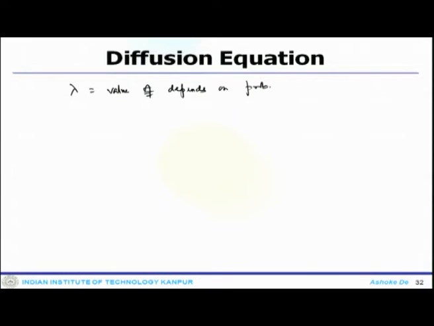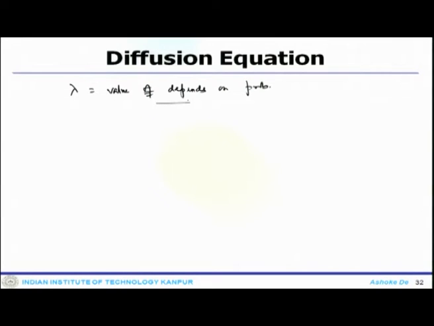The factors which affect lambda values include the type of problem solved, as I said, the size of the equation system, that means the number of grid points or degrees of freedom, grid spacing, and all the other iterative procedure.